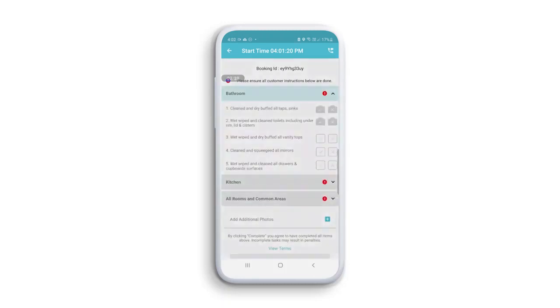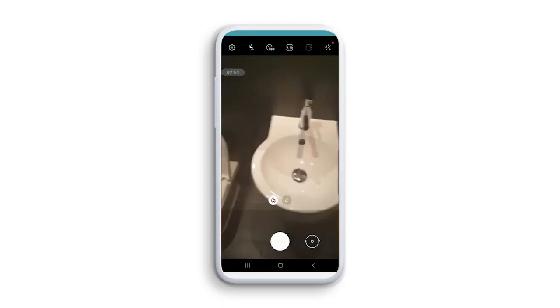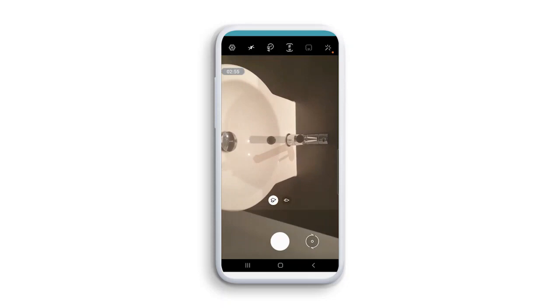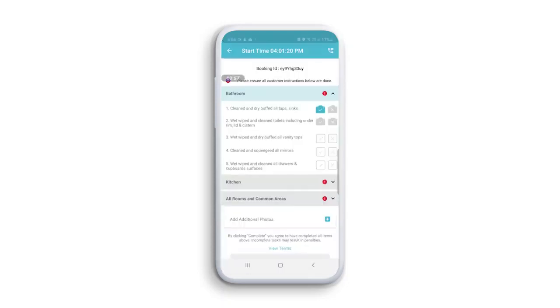It's time to start with the bathroom list. The first item being cleaned and dry buffed all taps and sinks. Photo is required of the tap or shower head. Next, we move on to wet wiped and clean toilets, including under rim, lid and cistern. Take a photo of the toilet here.